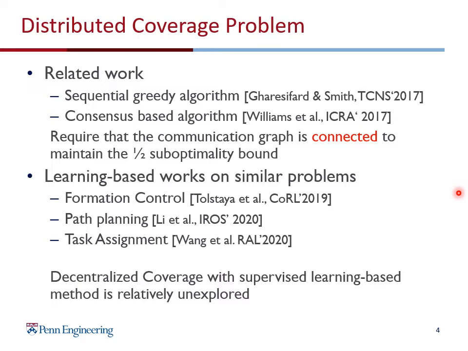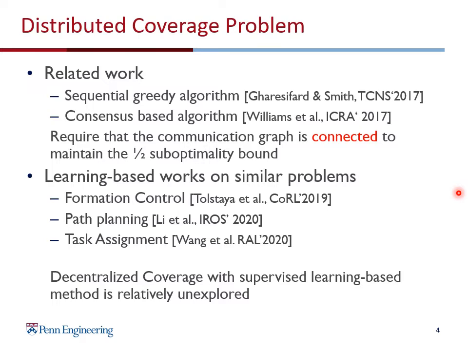So instead of designing another distributed greedy algorithm, we seek learning-based methods to tackle this problem. The method should consider the local communication, and it should not require the connectivity constraint among robots. We found graph neural networks can be a great fit for this problem because of their decentralized communication architecture, and they do not require the communication graph to be connected since they learn from the centralized expert, and the learned policies can be applied to graphs that may not be connected.